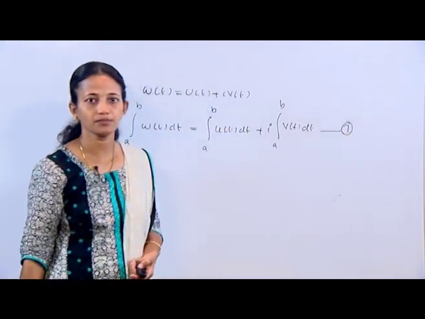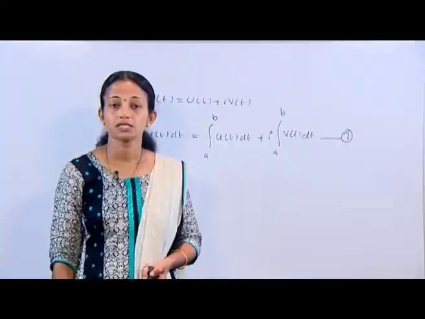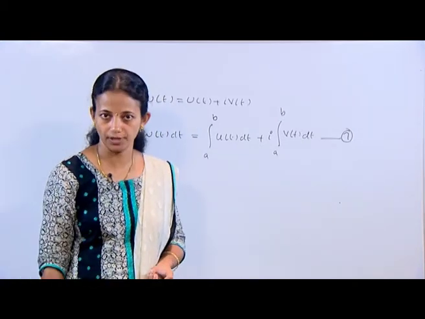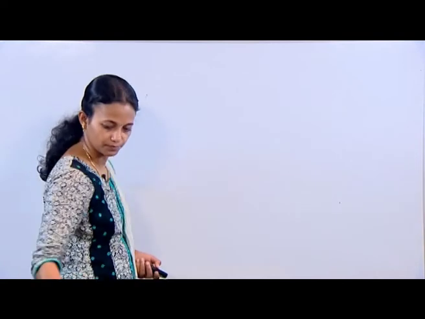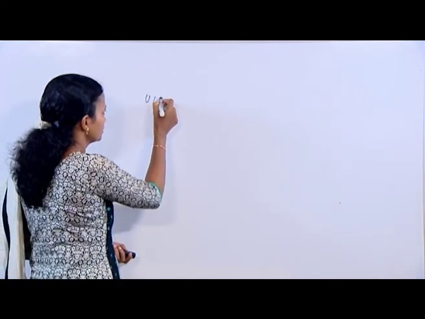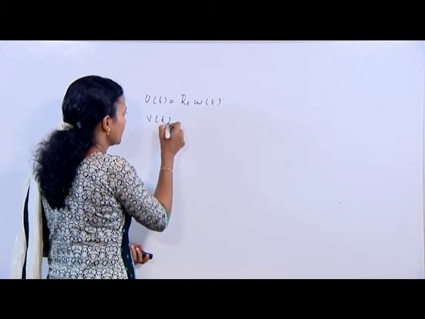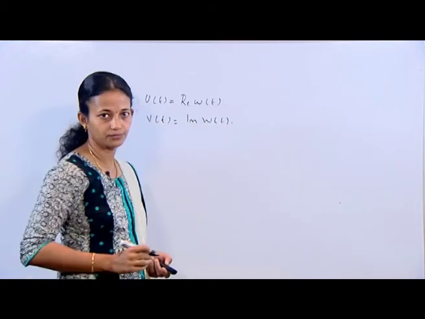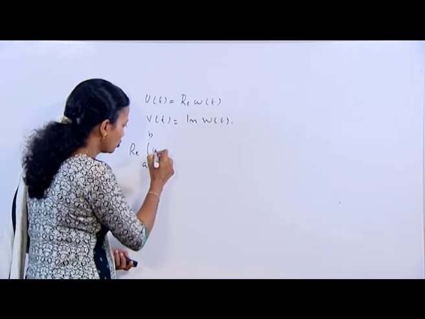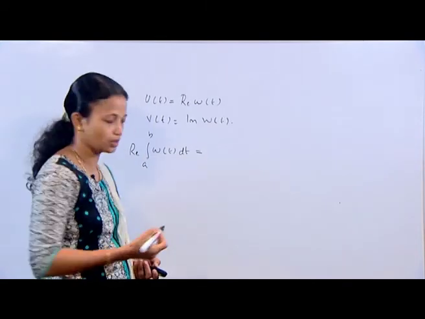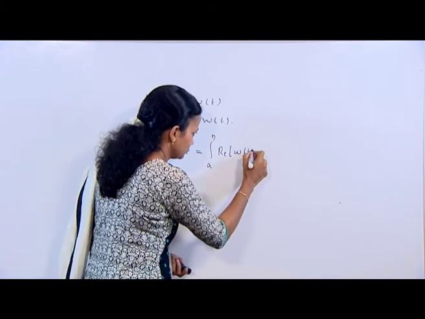Next equation. When the individual integrals of the real valued functions u and v on the right exist, since u(t) is equal to the real part of w(t) and v(t) is equal to the imaginary part of w(t), we can say that the real part of integral a to b w(t) dt is equal to integral a to b real part of w(t) dt.